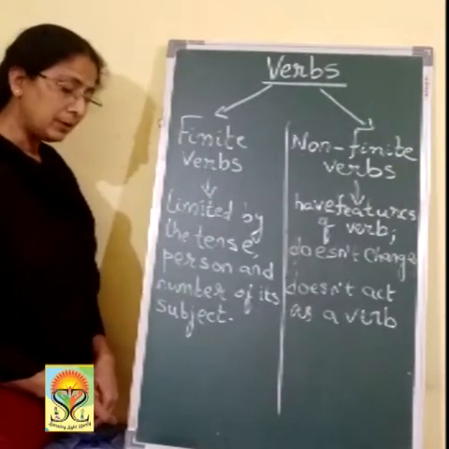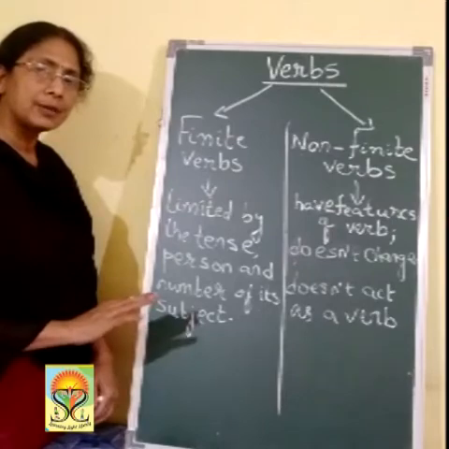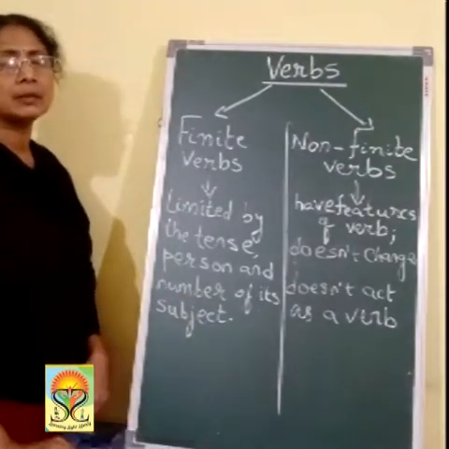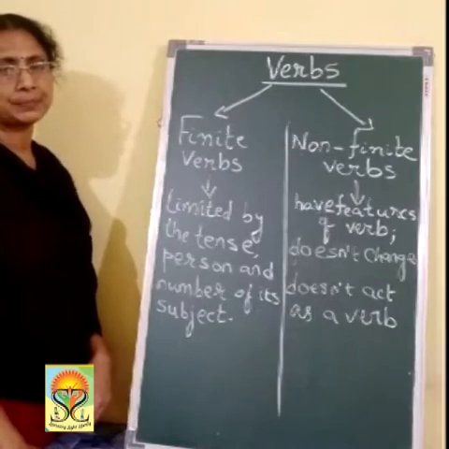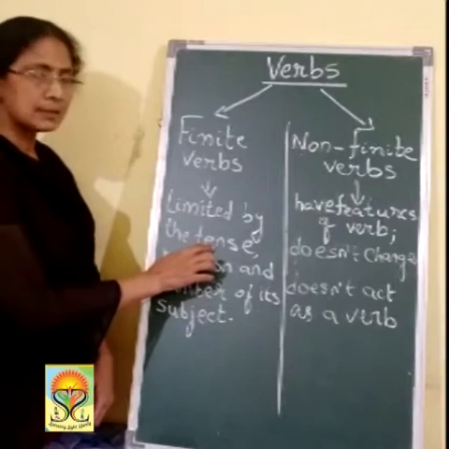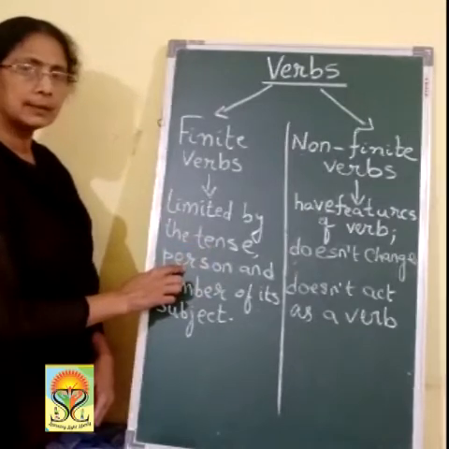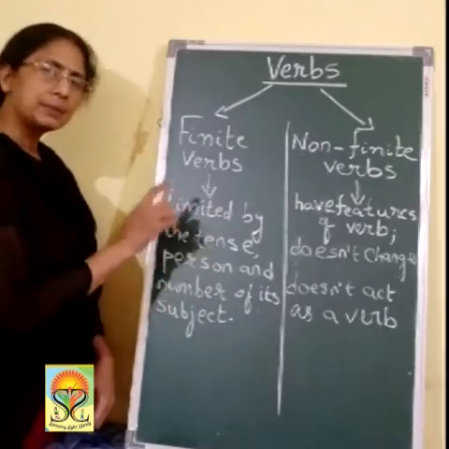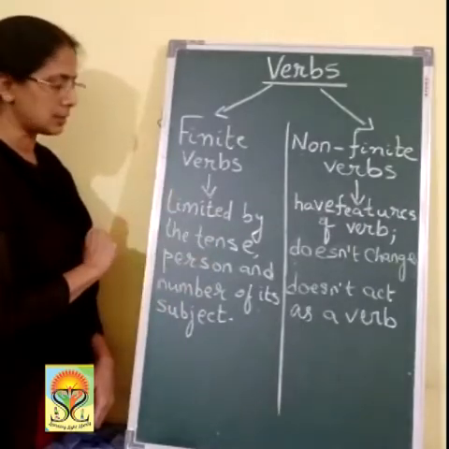So now, a finite verb has its agreement with the subject, according to the tense, according to the person, and according to the number. Tense: you have present tense, past tense, future tense.